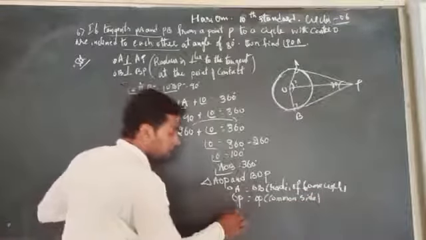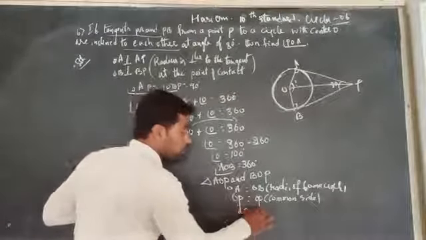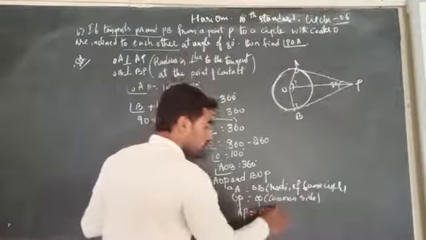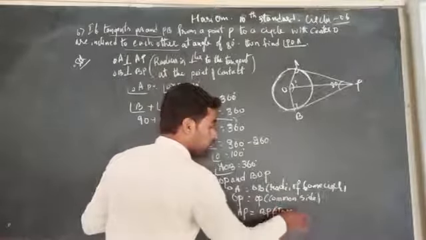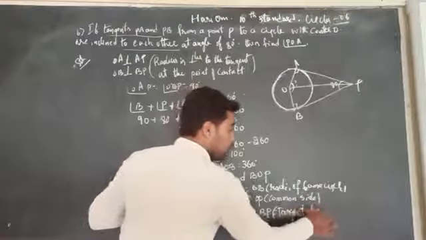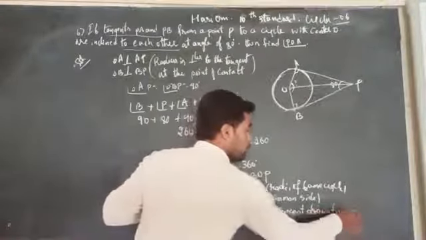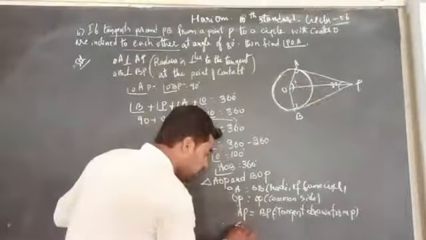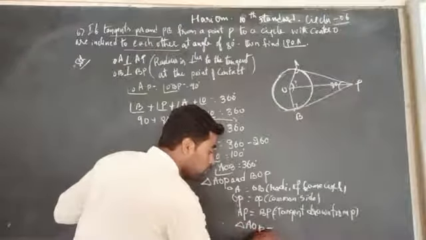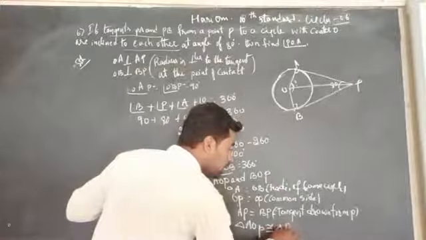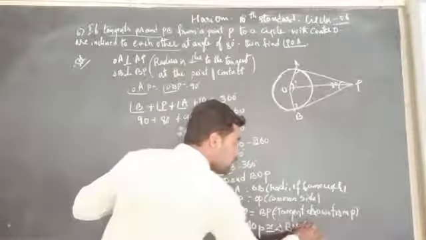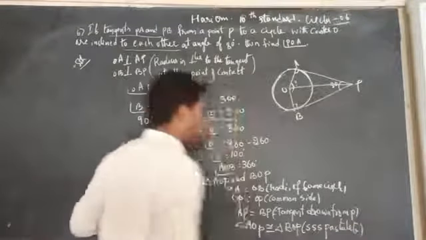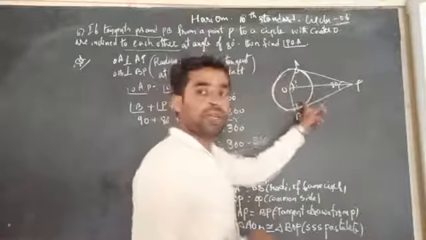Again we can write the length of AP is equal to BP. Reason: tangents drawn from the external point P are equal. Now, therefore, triangle AOP is congruent to triangle BOP using the SSS postulate. These two triangles are said to be congruent.